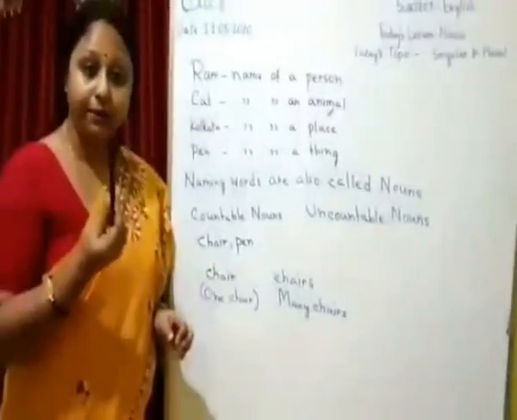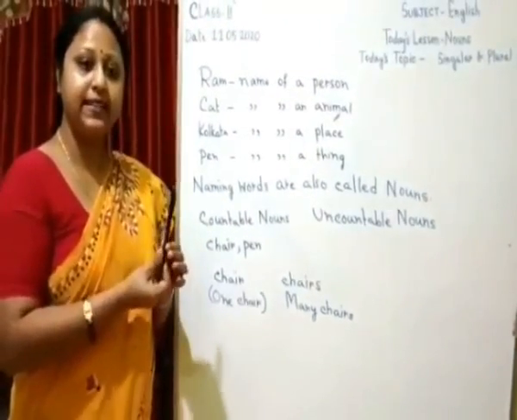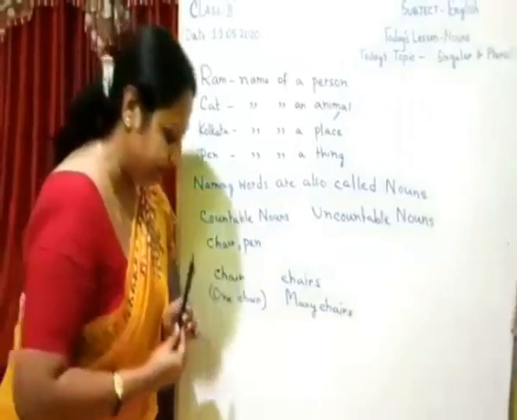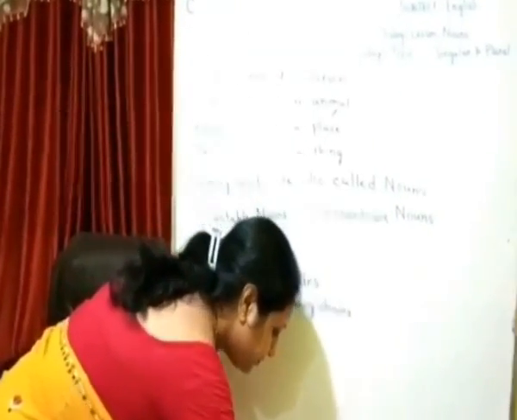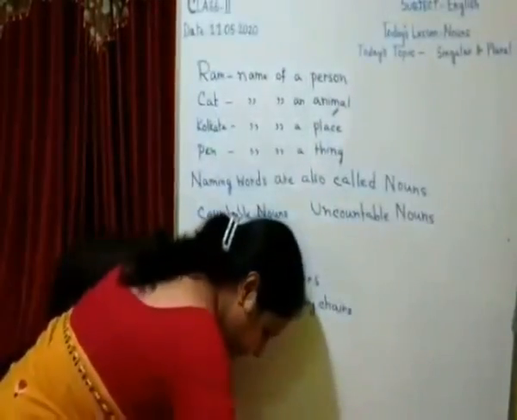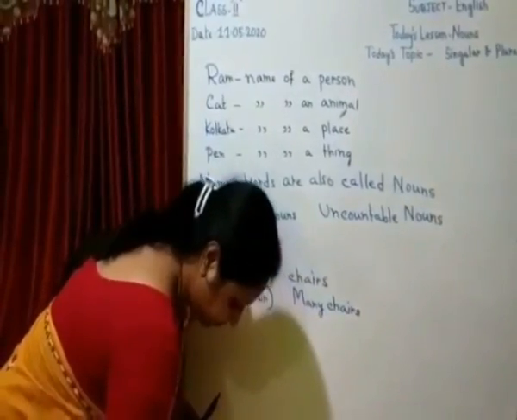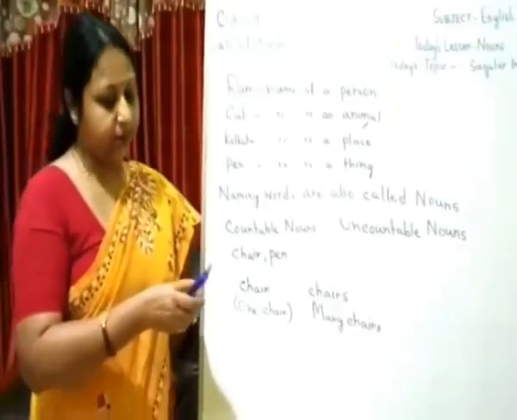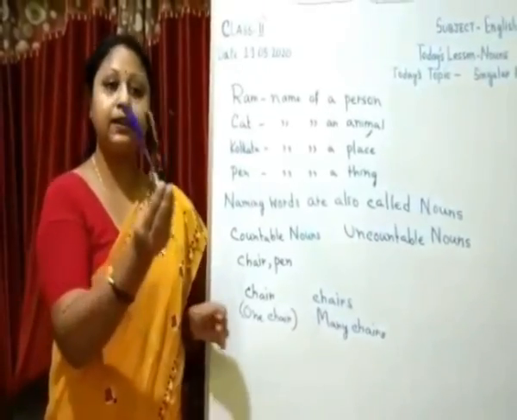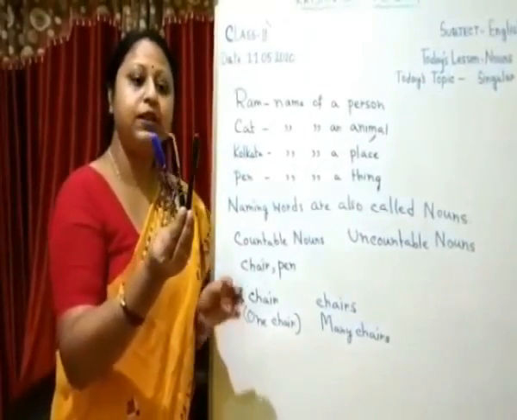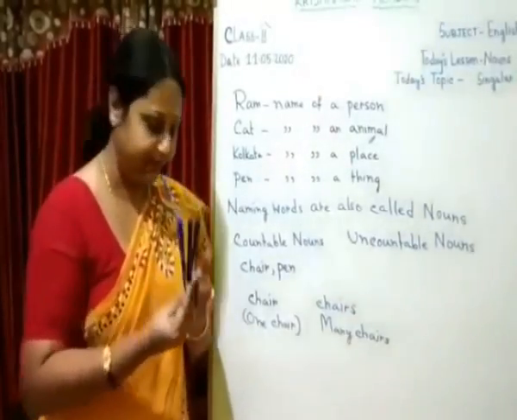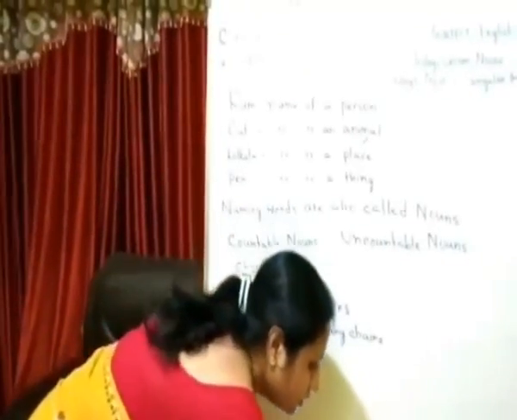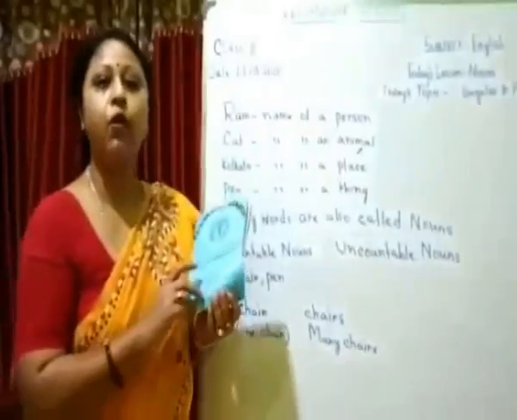This is one pen. So, it is singular in number. But these are many pens. So, pens are plural in number. This is one book.